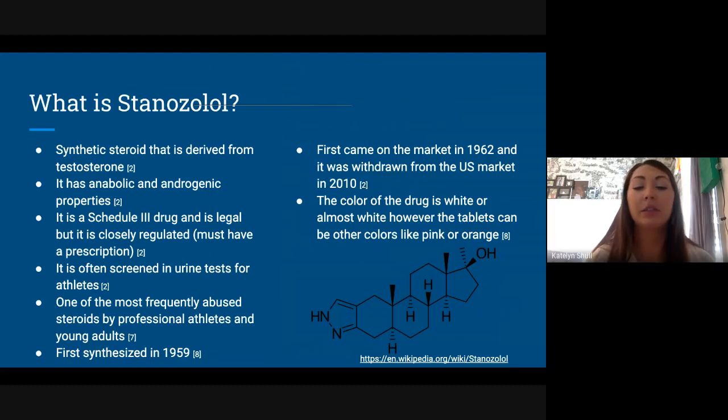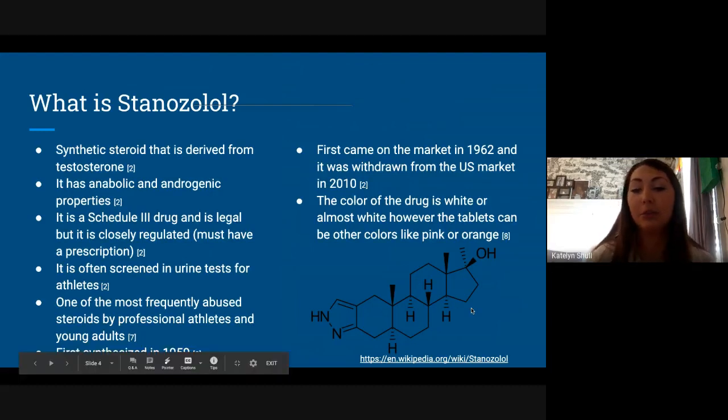And then it was first synthesized in 1959 and it came to the US market in 1962, but was quickly withdrawn from the US market in 2010 after changes with the FDA regulations. And then the color of this drug is white or almost white, and the tablets can be different colors like pink or orange though. And then this is just the chemical makeup of the drug and the chemical structure.